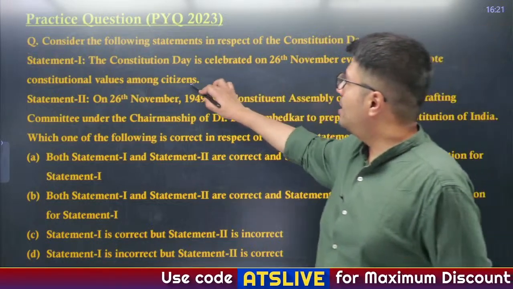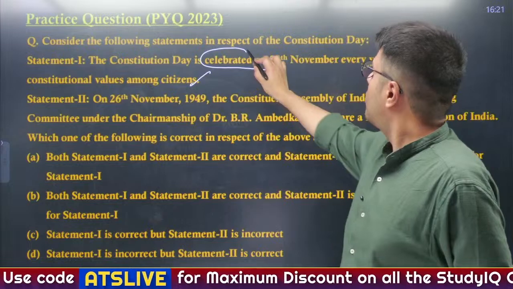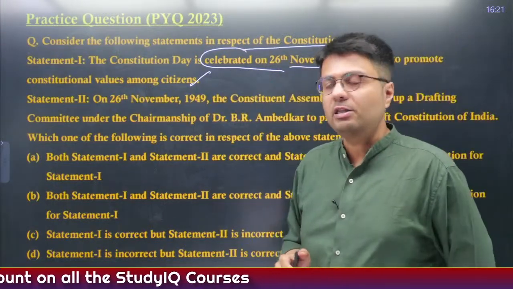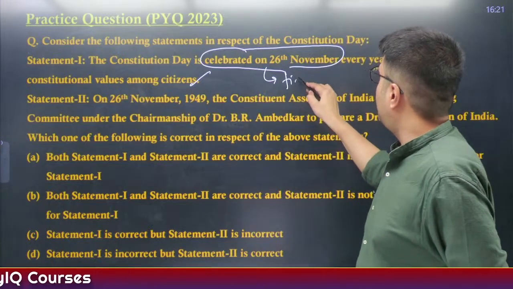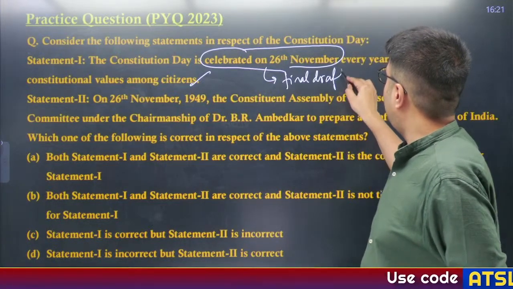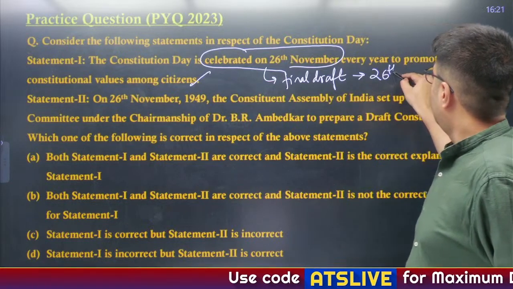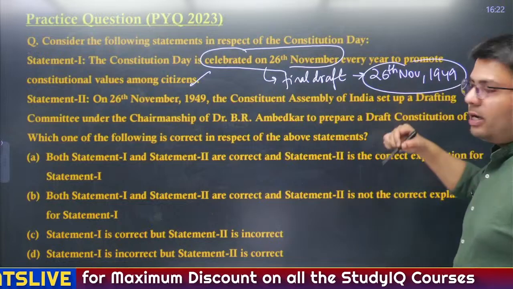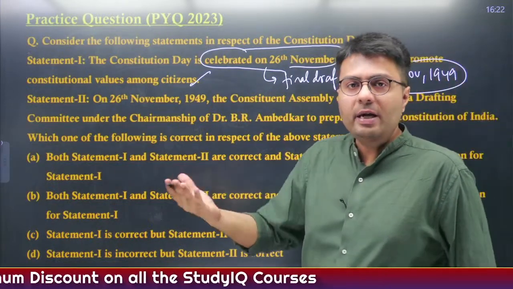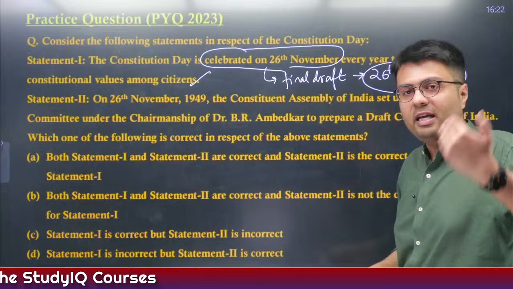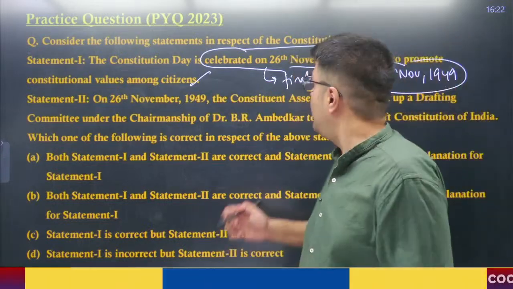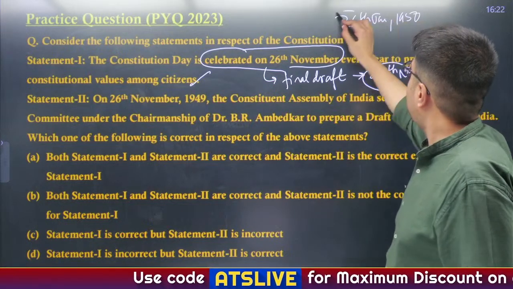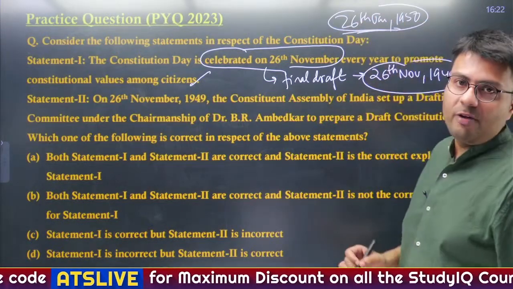Well, first, you must have known this by now that the government celebrates Constitution Day on 26th of November, because the final draft of the Indian Constitution was adopted by the Constituent Assembly on this date, that is 26 November 1949. Whereas our constitution became applicable in India on 26th of January 1950, and we celebrate Republic Day to celebrate this very event, right?